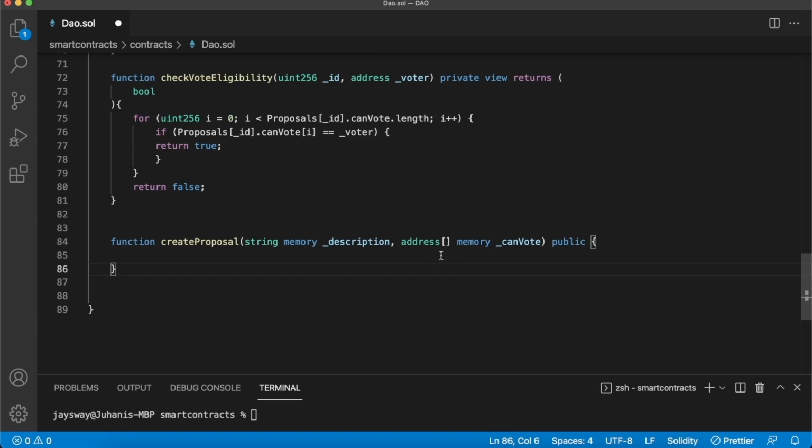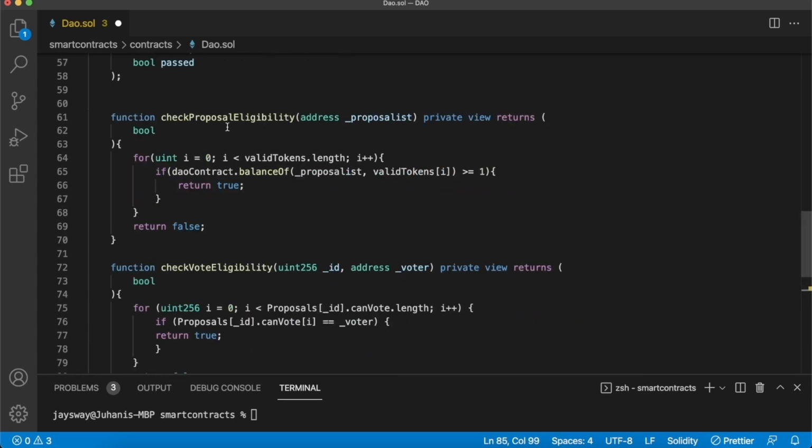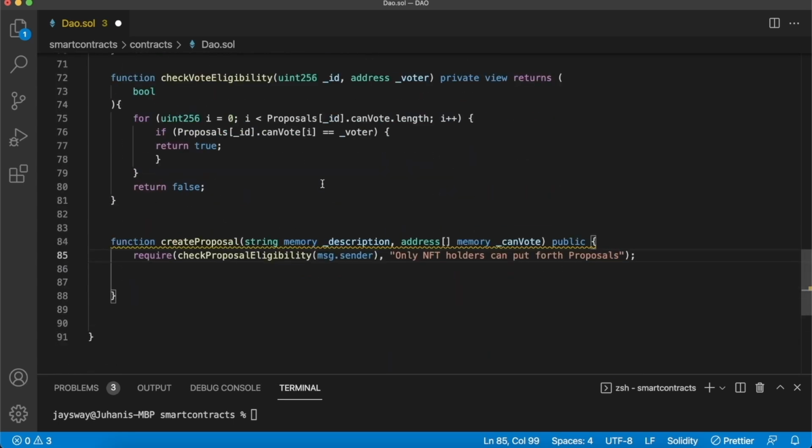We do this because when we have the Dapp, we'll actually use the Moralis Web3 API to get the current status of holders of the NFT for this parameter. But see, it's a public function, so anyone can call it as long as they pass the require statements. And talking about the require statements, we can paste it in here first, like so. So we require that this check proposal eligibility function over here returns true for the message sender.